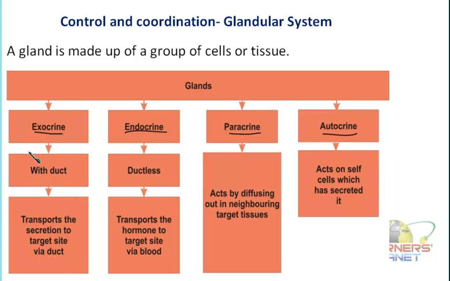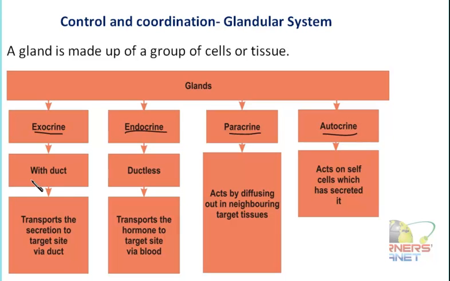The exocrine means they are actually functioning outside the cell, right? Now outside means where? In the nearby location, or far away? In this case, the site of action is always situated away from the site of its secretion.